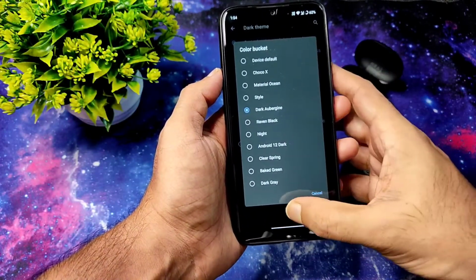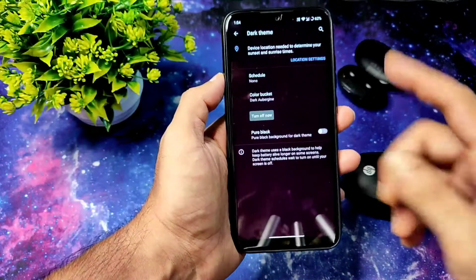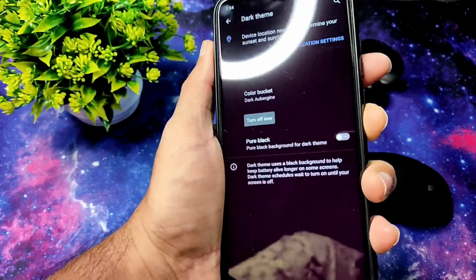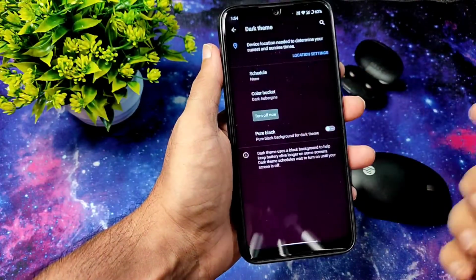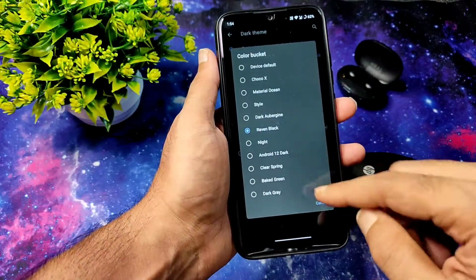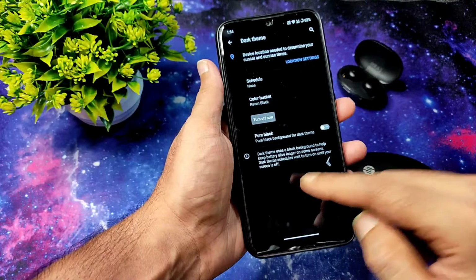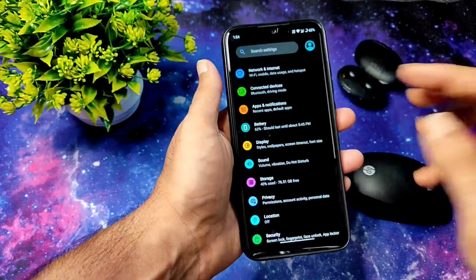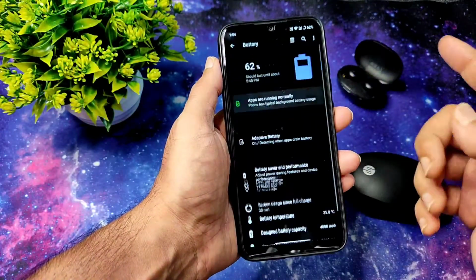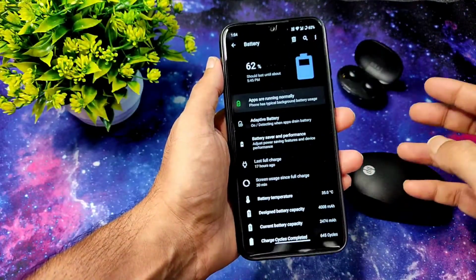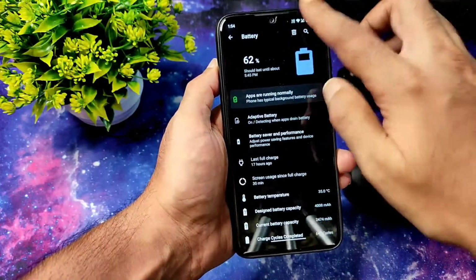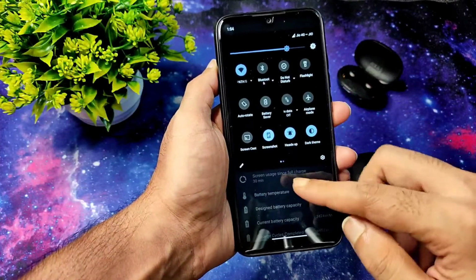This is how you can change. As you can see, the colors are different in dark theme. I suggest you use Raven black or any pitch black condition to get the maximum benefit of this dark theme. And battery life is also good in this ROM, because with that Spoon Plus kernel, it's going to be better. Let me disable the dark theme.